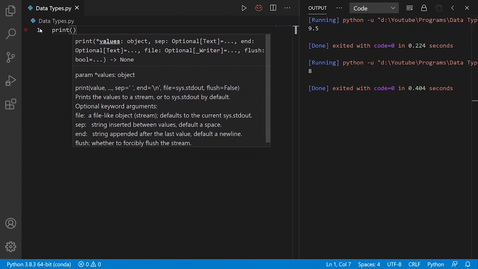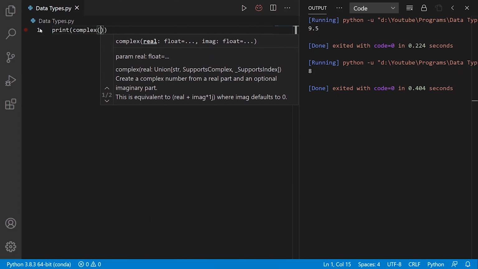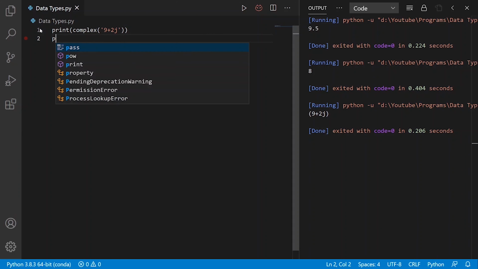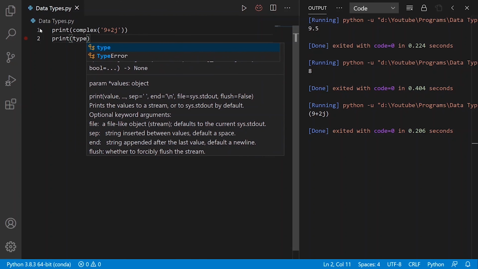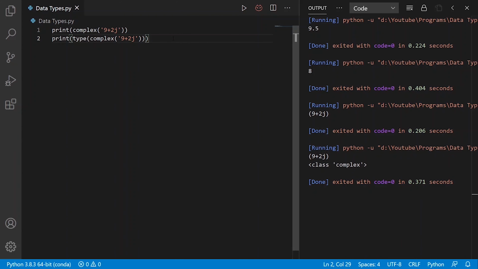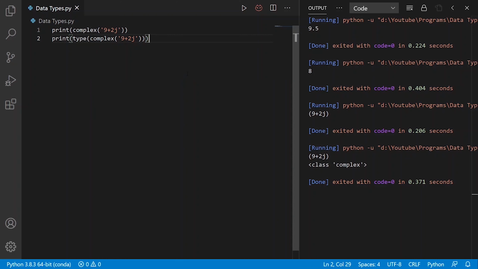Now I will convert a string into a complex number. So I write complex, and inside that string I'll write 9 plus 2j. To check whether it is converted or not, I will again use the type function. So I write print type and I'll just copy paste it. As you can see, we have converted this string into a complex number and now it belongs to the complex class.